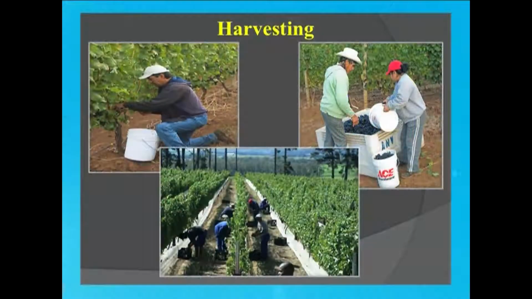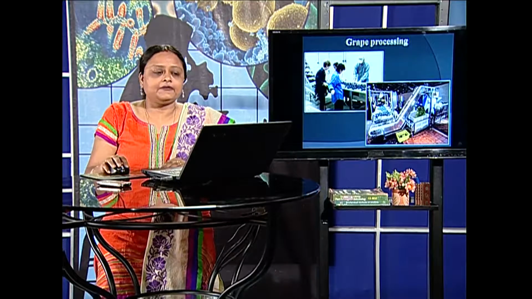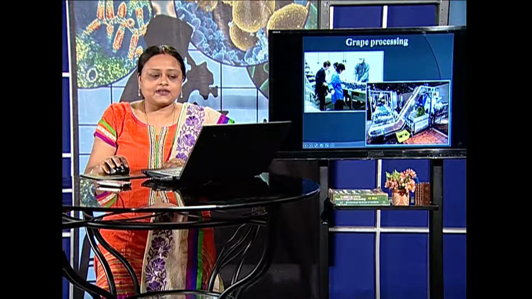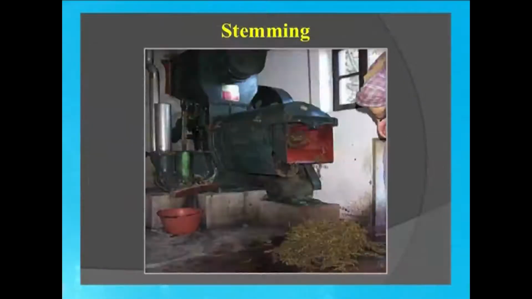Harvesting can be done by hand picking methods or by machines. Machines are faster but carry on leaves and other herbaceous material, so the wine may have a herbaceous taste if mechanically picked. Then in the following stages of processing, the grapes are sorted. Sometimes they are also cleaned and weighed, and all that happens on a conveyor belt that carries them to a destemmer to remove the stems. This is a destemming machine.